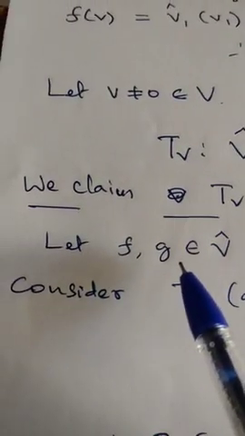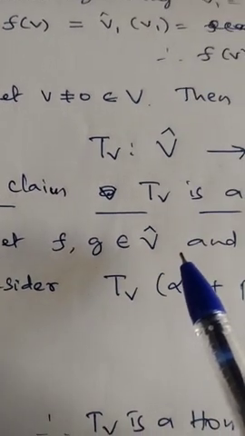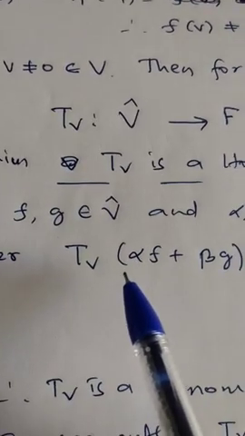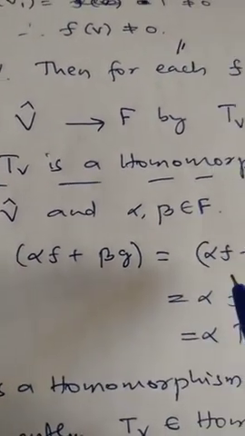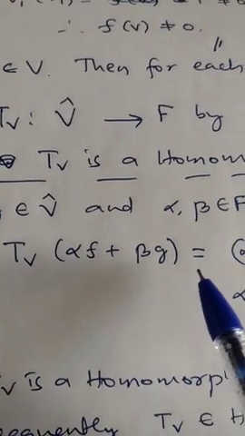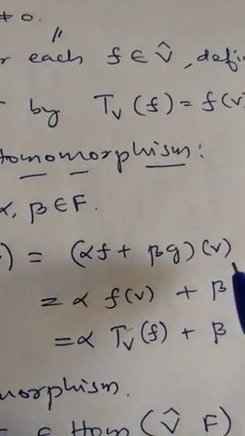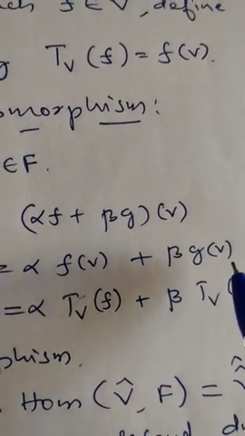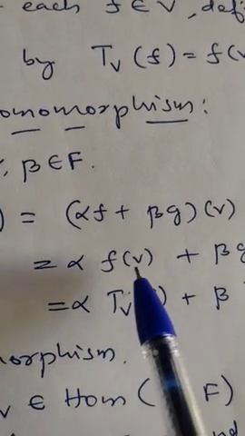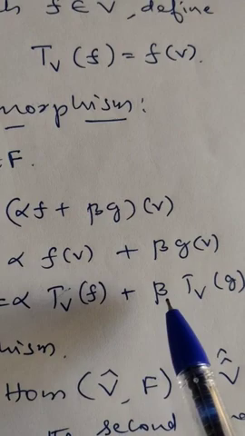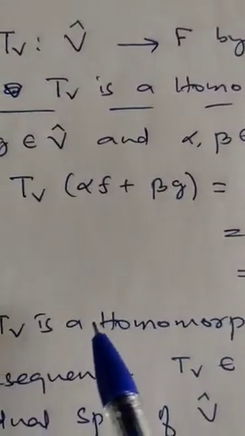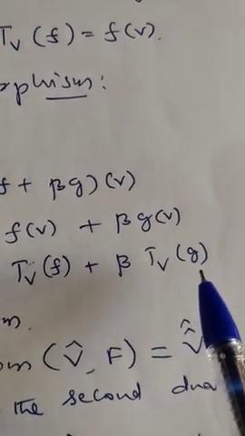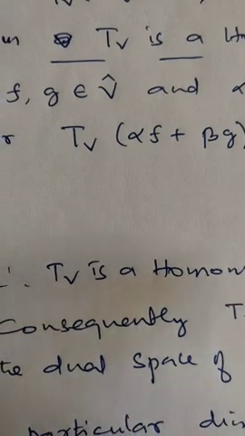For this I will take any two elements of V cap, say f and g, and alpha, beta be scalars. Consider Tv of alpha f plus beta g. This is equal to alpha f plus beta g of v. Since f and g are linear, this is alpha into f of v plus beta into g of v, which is alpha into Tv of f plus beta into Tv of g. Therefore, Tv is a homomorphism.